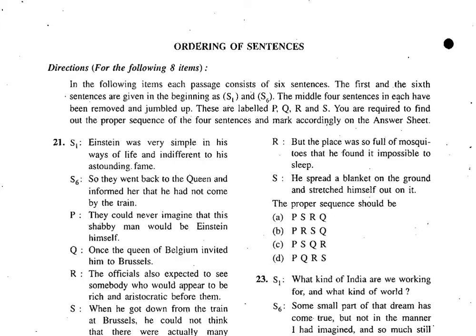The first sentence, at the beginning, is S1. The last sentence, at the end of this passage, is S6. Then in between we have 4 sentences. The middle 4 sentences are all jumbled up, and they are labeled PQRS.